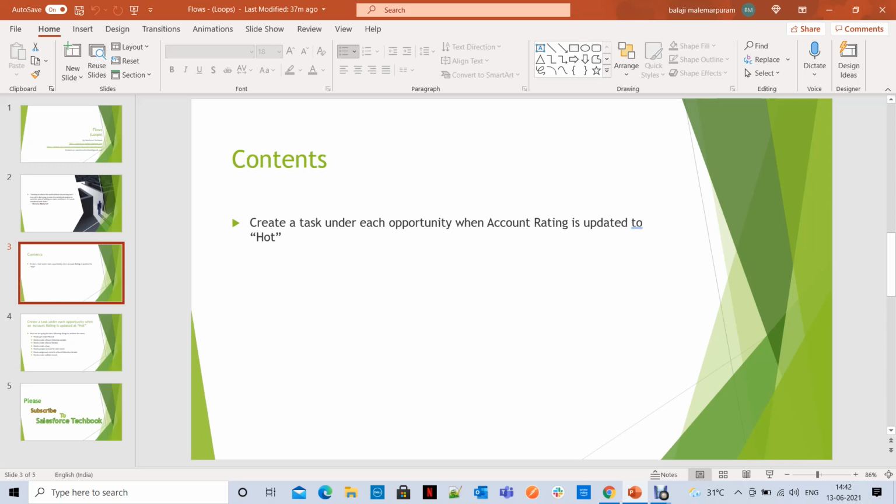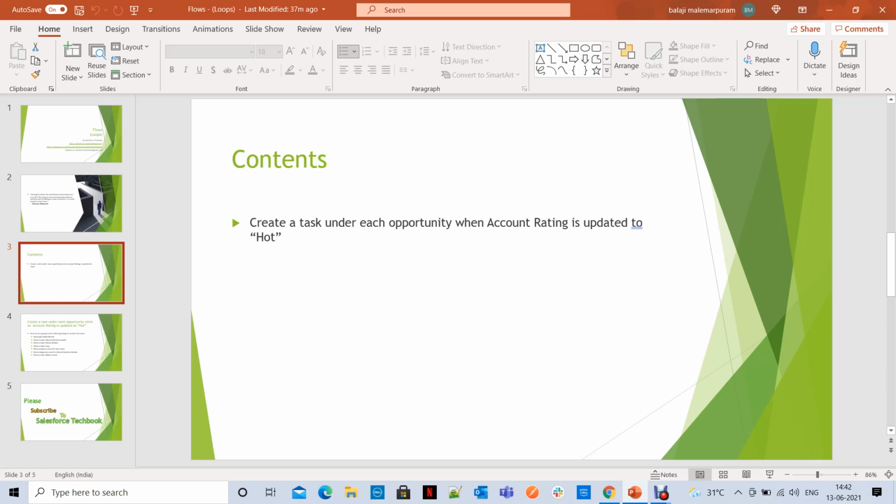Once you have that flow, you have to collect the related opportunities for that account when the account rating is updated. Once you collect the opportunities, you have to loop through each and every opportunity for preparing the task. While preparing the task, you can add each task to a collection variable and insert them at last, after all opportunities are completed in the loop.